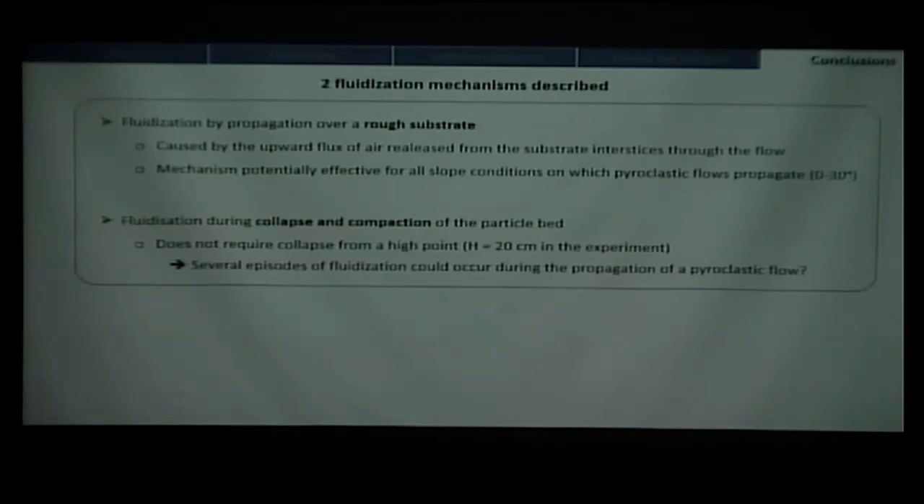could cause part of the flow to be potentially fluidized. And also during the compaction of the ignimbrite, as we saw, we have also potentially an increase of the duration of diffusion of the pore pressure. So that would mean that there could be several episodes of fluidization during the propagation of one pyroclastic flow, because we suppose that there could be several obstacles during its pathway.